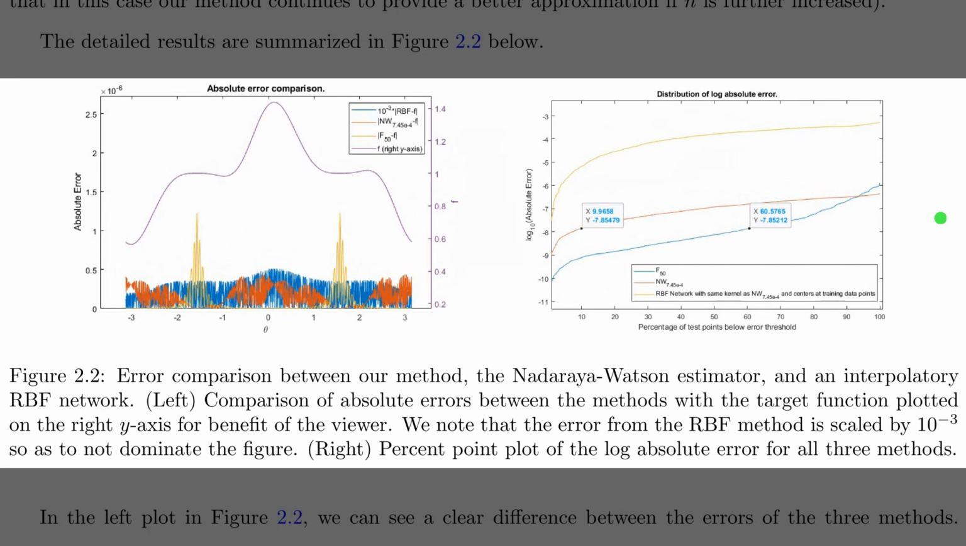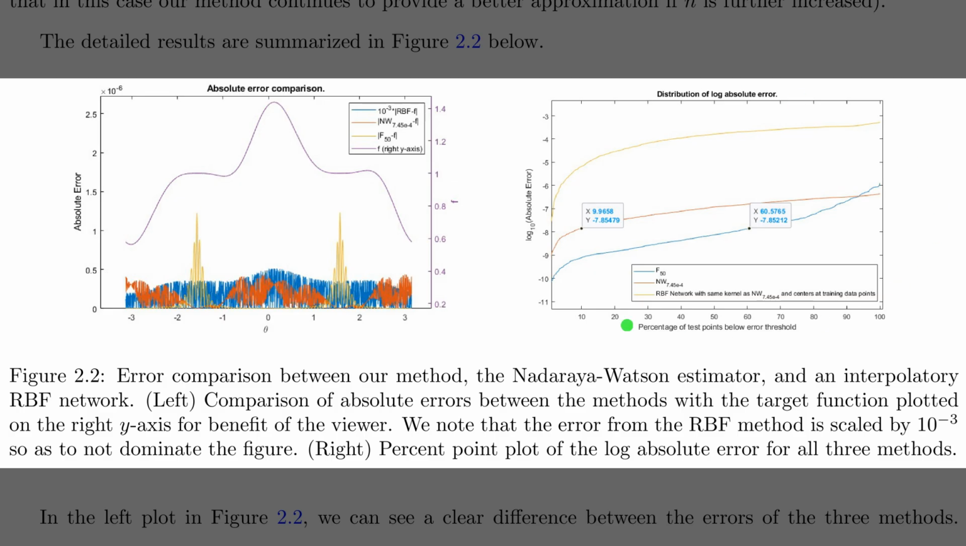Alright. Following the theoretical setup, Figure 2.2 presents the experimental validation. The left panel plots absolute errors against two baselines, the Nadaraya-Watson estimator and a radial basis function network. Notice the yellow spikes. The proposed method's error is strictly localized to the function's singularities. In contrast, the blue RBF error, which is actually scaled down by a factor of 1,000 just to fit on the chart, shows massive instability across the entire domain.